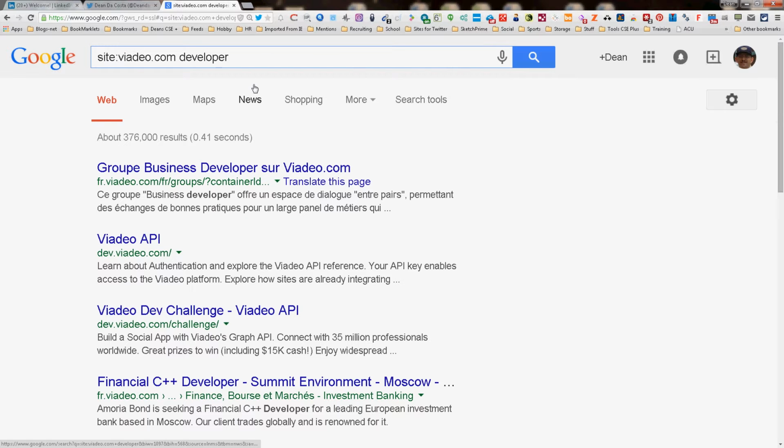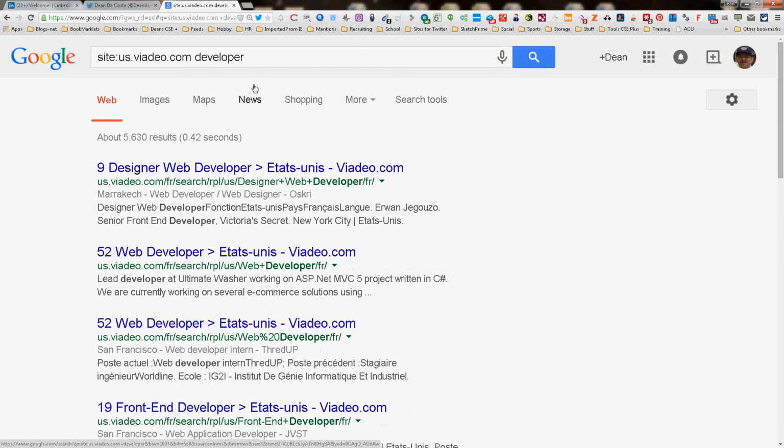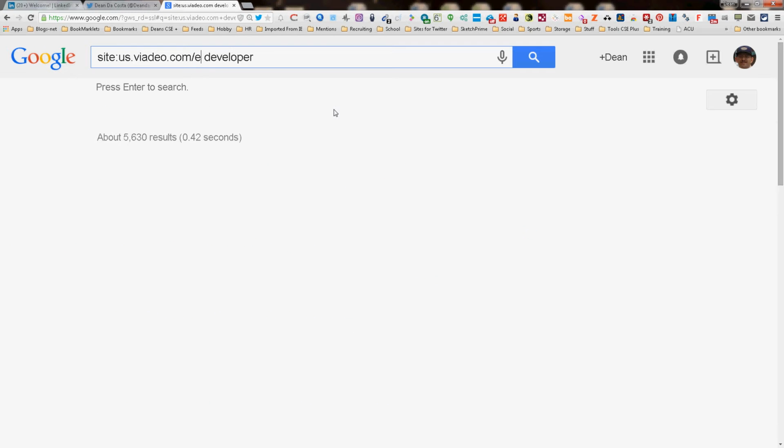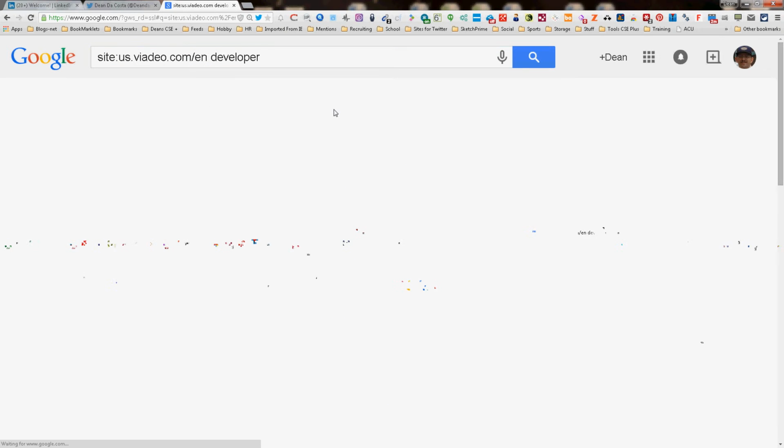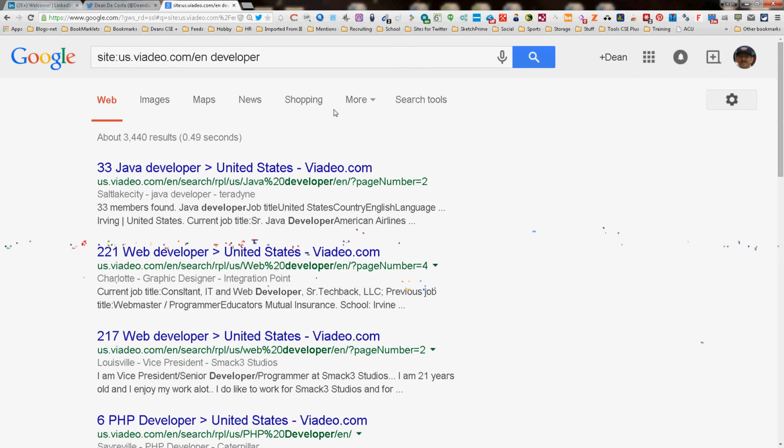And this is where you got to be a detective and say, okay, our country code is US. Let's see what happens. Look at that. All of a sudden, we get US country codes. But we still got this one here where it says FR. And as you can see, it looks like it's written in French. Well, our language is English. So let's see what happens if we put the acronym for English, which is EN. And now let's see what happens. Look at that. Everything is in English. Still not getting what we want.